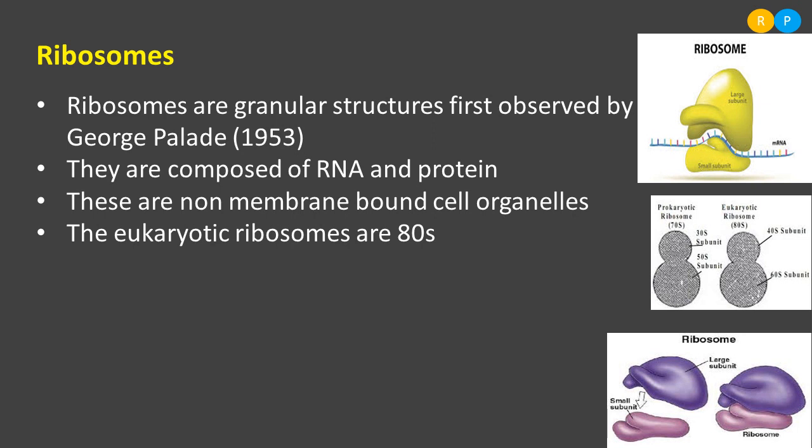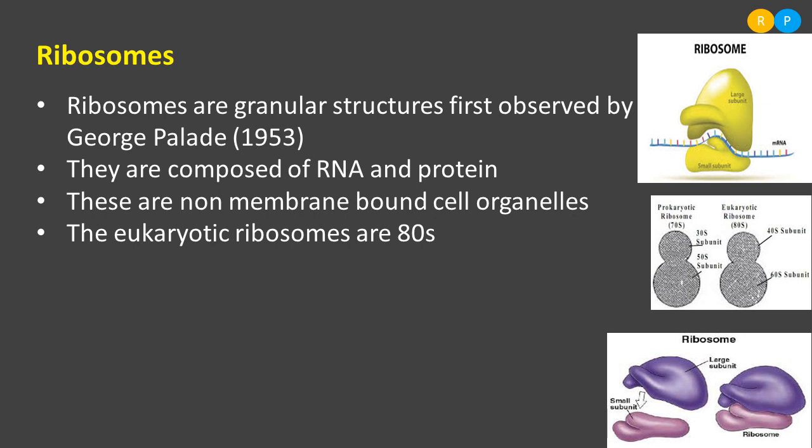S is nothing but the Svedberg unit. Ribosomes are categorized based on their sedimentation. The sedimentation rate of the eukaryotic ribosome is less compared to the prokaryote. In the prokaryote, the ribosome sediments very soon.